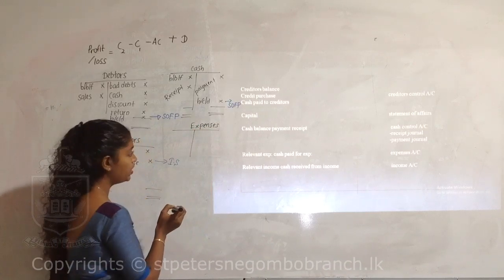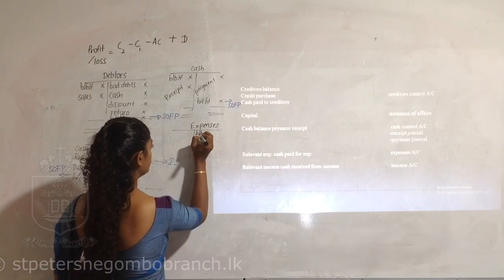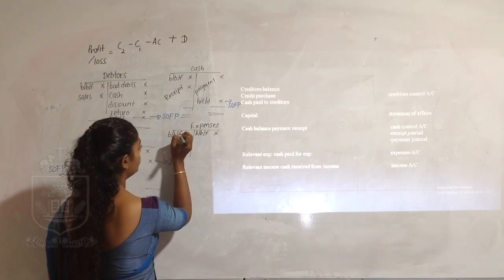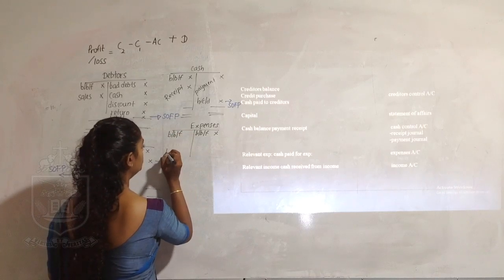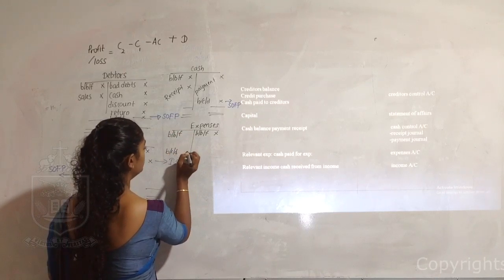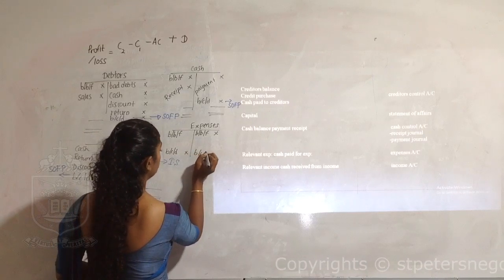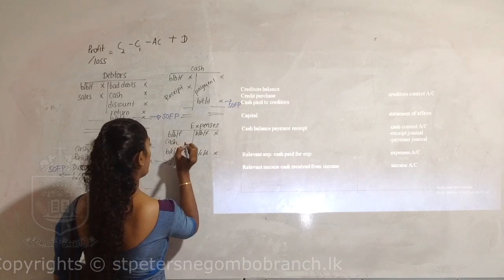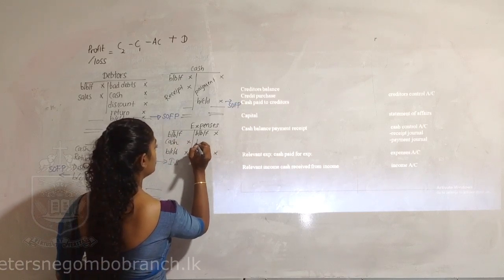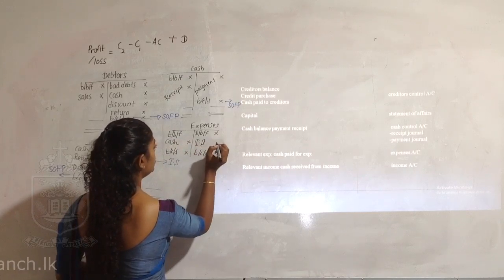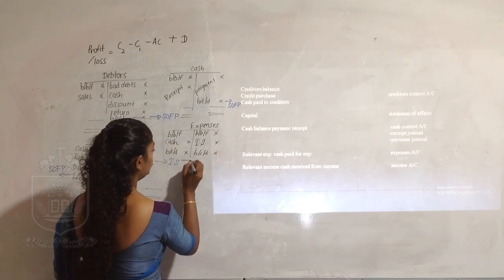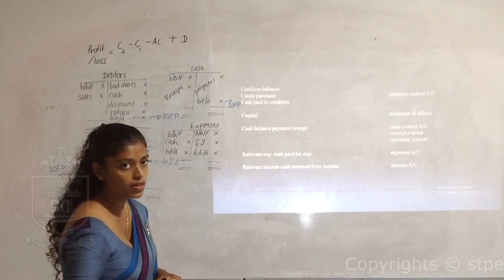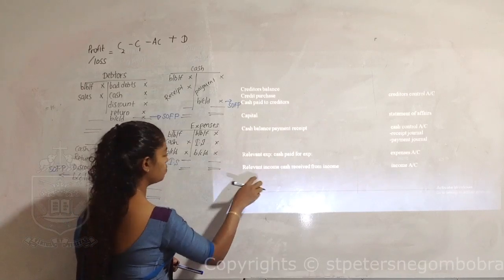If you have opening accrued, balance brought forward, opening prepaid, BBF, closing accrued, balance carried down, closing prepaid, balance carried down, cash paid, and income statement, the amount to be transferred to the income statement. So you can record the other information and find out the missing figure. The same thing will happen to the incomes also.